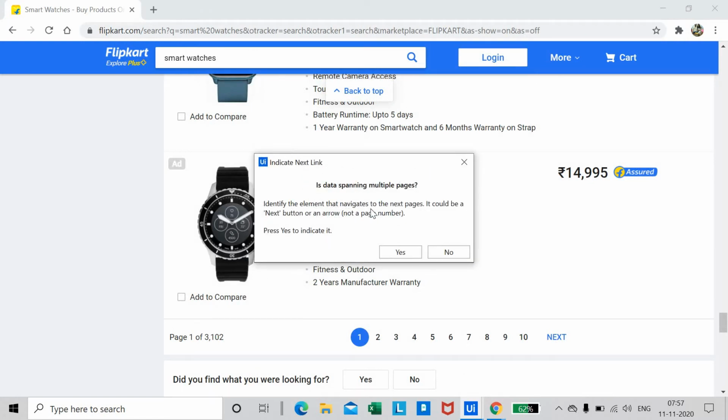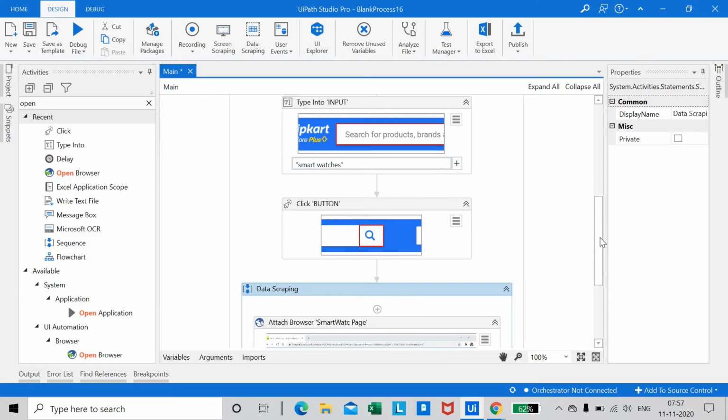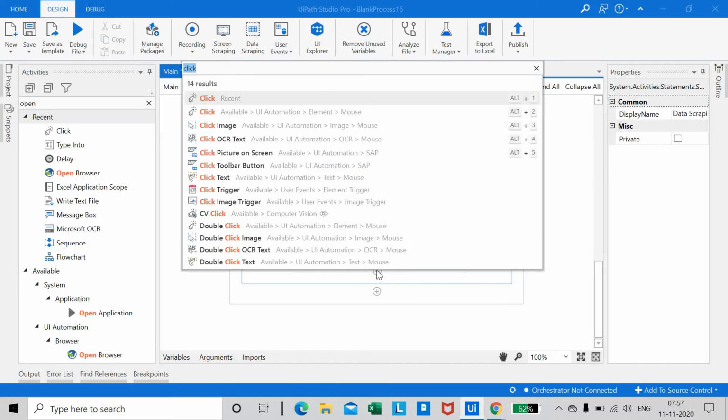It is asking whether you would like to extract from multiple pages, but I would like to have the data from multiple pages, so I say yes, and for that the option would be next. Okay. For us, the next step would be where you want all this data to be extracted. I would like to extract all the data in my Excel file.